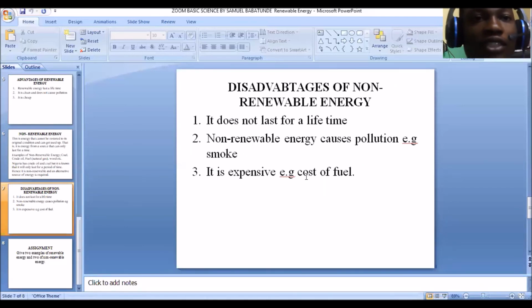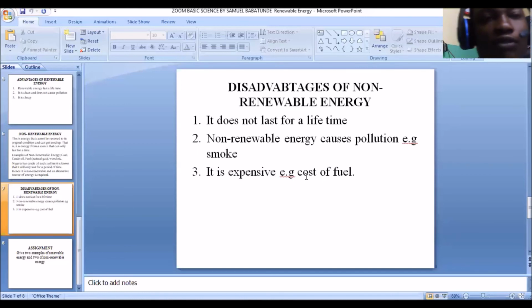It's one of the disadvantages of non-renewable energy, and it is expensive. Look at the cost of fuel today. If you want to buy gas for cooking, you know how expensive it is. It is expensive compared to the renewable energy, like the sunlight, which is not expensive, which is very cheap. But the non-renewable energy is what is expensive.